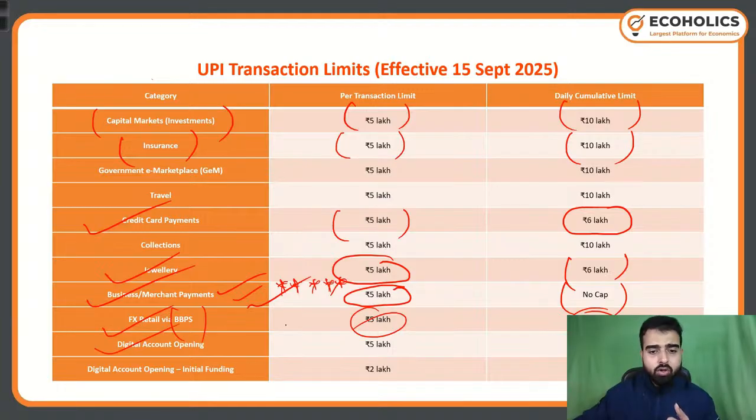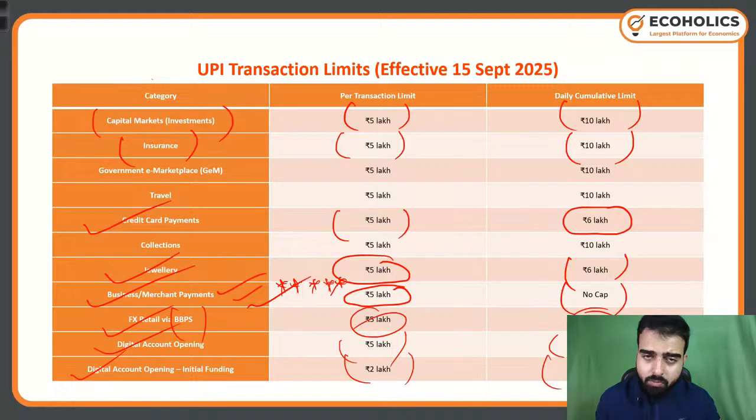Then digital account opening: 5 lakh per transaction, 5 lakh aggregate limit in 24 hours. Digital account opening initial funding: 2 lakh rupees per transaction, 2 lakh rupees daily cumulative limit. Over here, if someone asks me what is the most important, then you must remember insurance, capital market, then credit card payments, and then business merchant payments. Okay, let me star that.